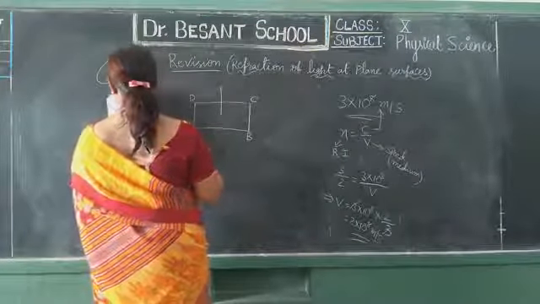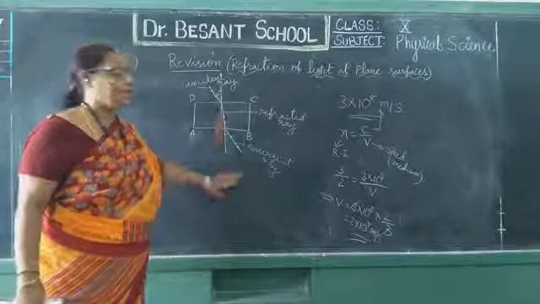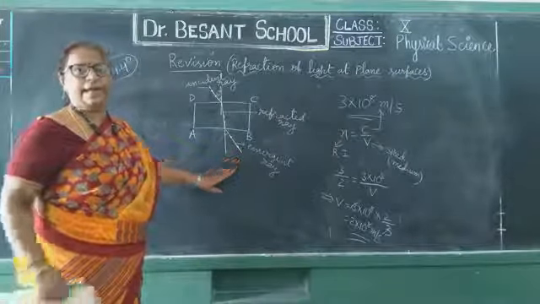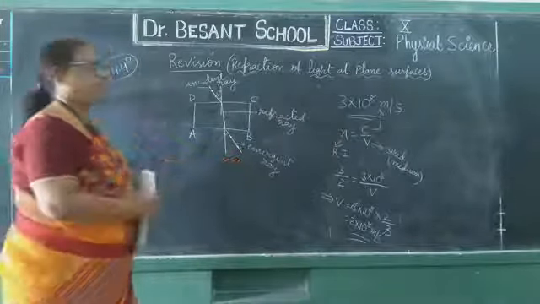One is from air that is entering into the glass, that is incident ray, and the ray which is inside the glass touching the two sides CD and AB, that is refracted ray, and the ray which emerged out from the glass slab is the emergent ray. And here you will find that angle of incidence is equal to angle of emergence. Both the angles will be equal because this AB and CD are parallel to each other. This is our activity. Understood?